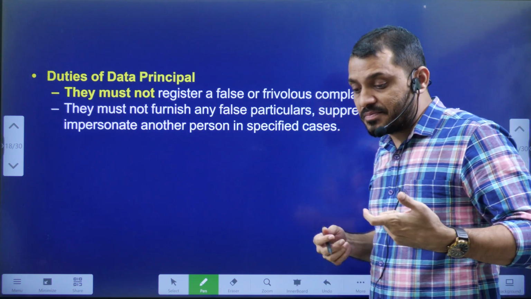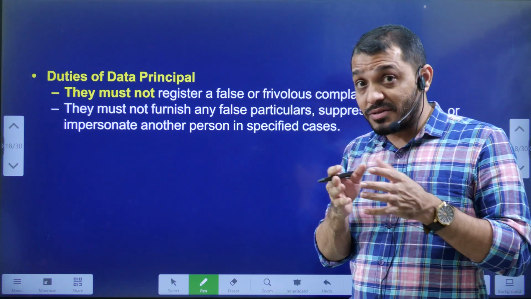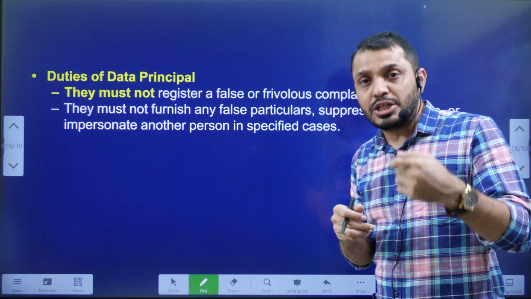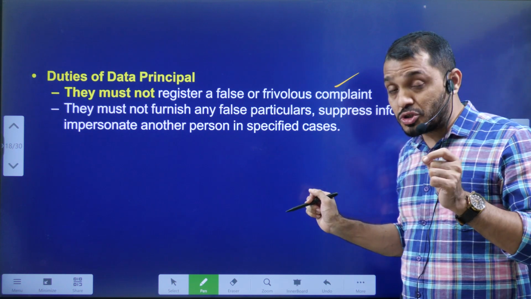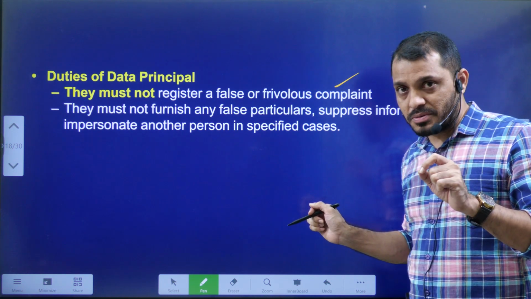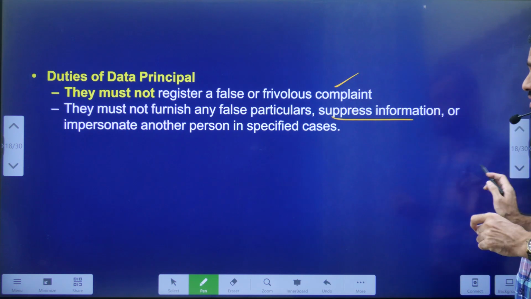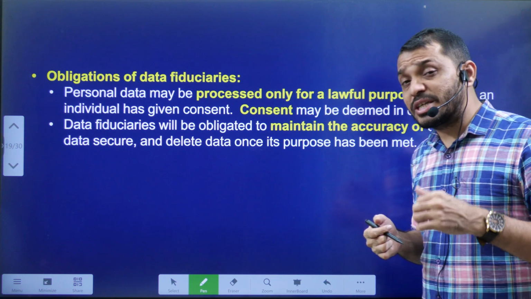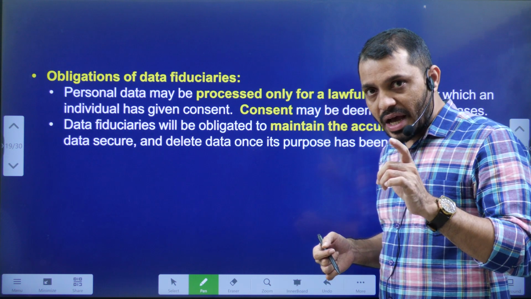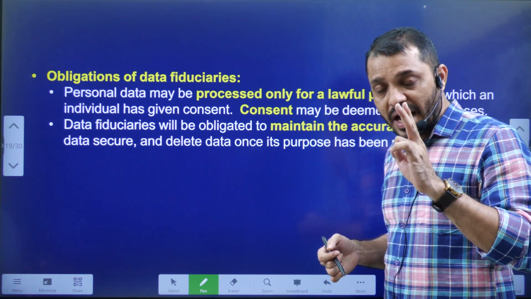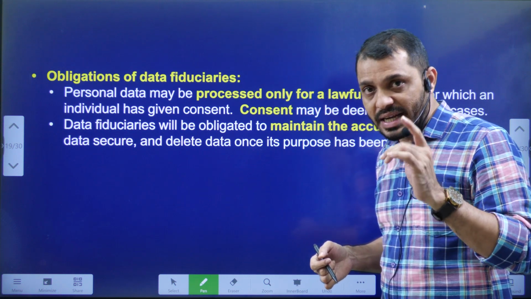Then what are the duties? When you are giving data, you have rights, but along with that, you have some duties also. Whenever you are giving data, you must give only genuine data. You should not give false information, and you should not misuse this act. So these are some of the duties of the data principal. What about data fiduciaries? Already we discussed, they should not take data unlawfully, they should be very transparent, they should not misuse the data, and they should not store the data for more than the required period.